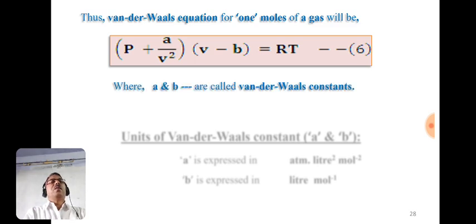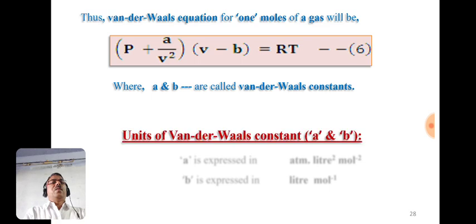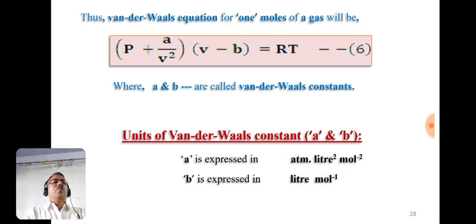Here the small a and b are van der Waals constants, and their units are as follows. a is expressed in atmosphere liter square per mole square, whereas b is expressed in liter per mole. So these are the units of van der Waals constants a and b.